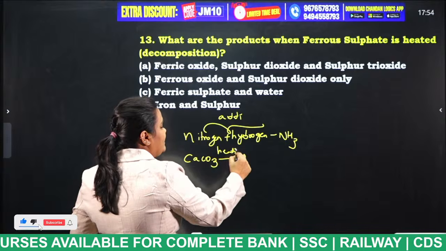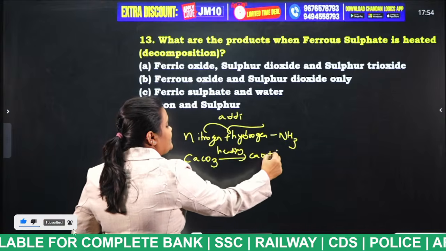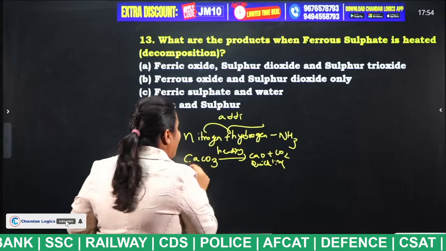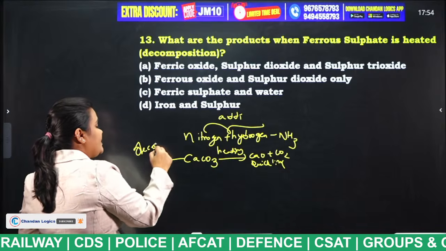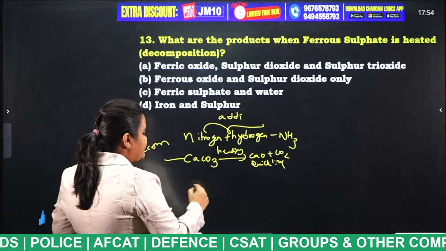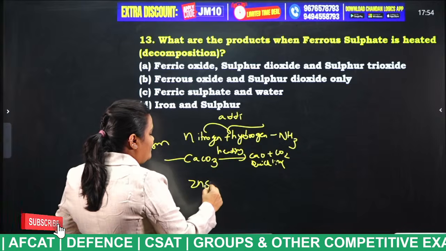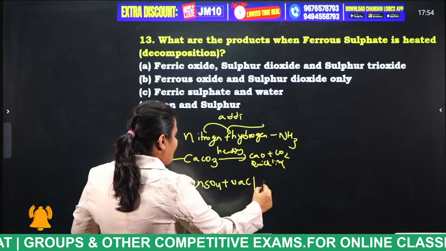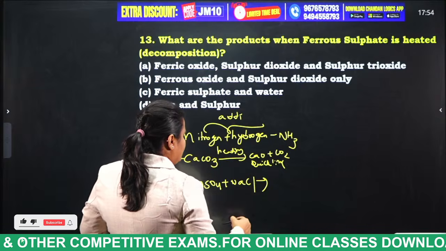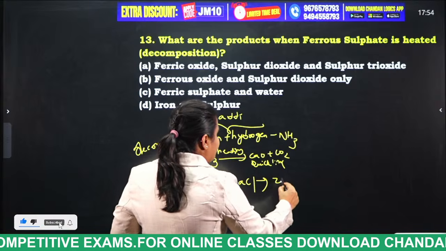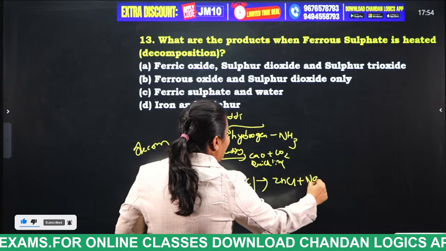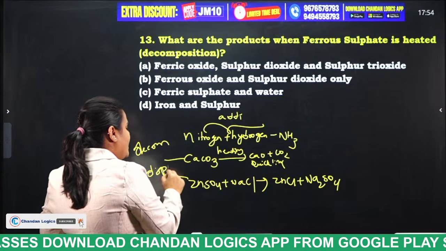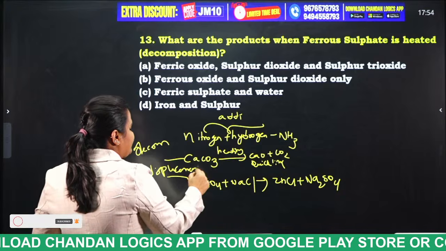And CaCO3, calcium carbonate, upon heating, what does it give, students? CaO plus CO2, quicklime plus carbon dioxide. So, this is what type of reaction? Decomposition reaction. And ZnSO4 plus NaCl gives us what, students? Zinc chloride plus sodium sulfate. So, what is this reaction known as? Displacement reaction. So, these are some of the reaction types.